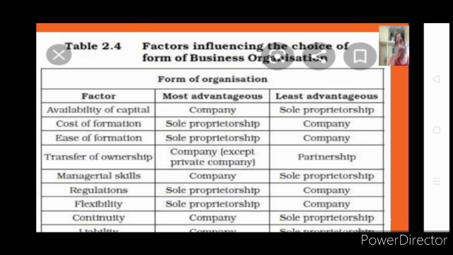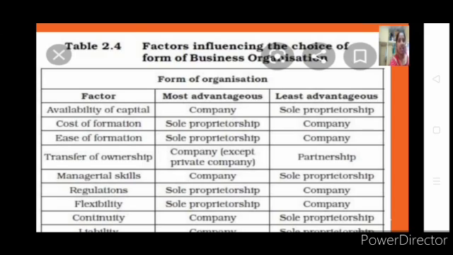Okay, then the last one is liability. This is also a very important point, because in karta, partnership, and sole proprietor you have unlimited liability. Only your cooperative society, and your joint stock company members will be enjoying limited liability. So all these factors you have to consider. By considering this, here it is given most advantageous, least advantageous.